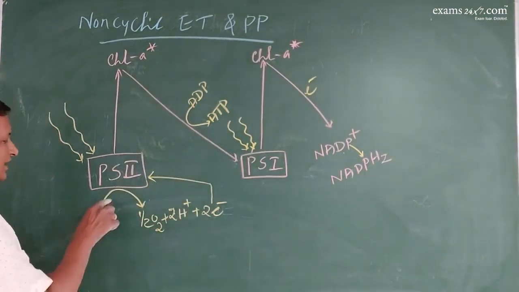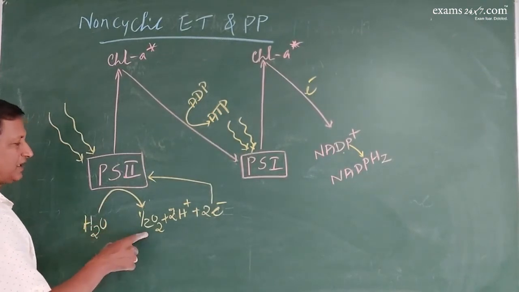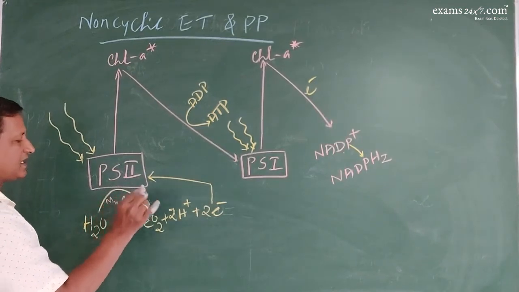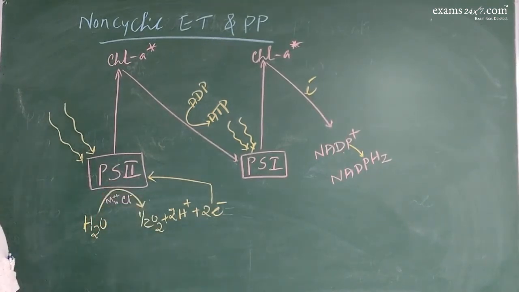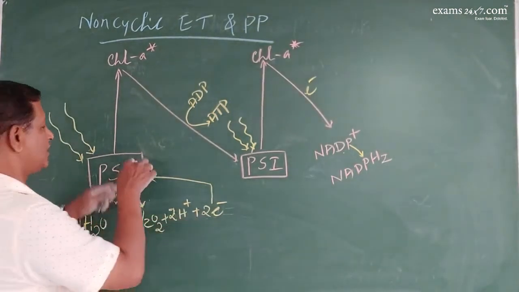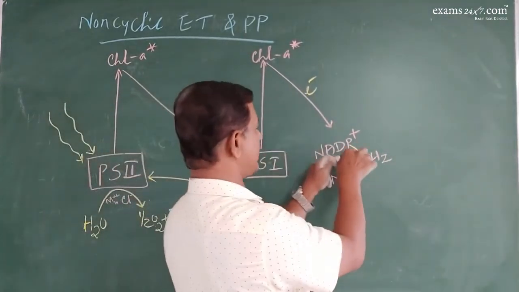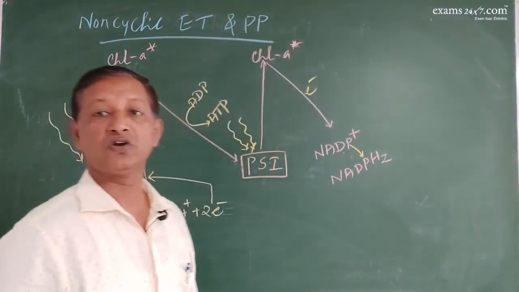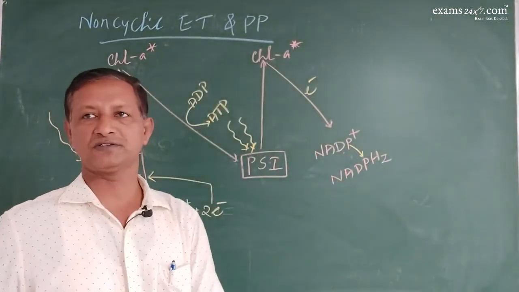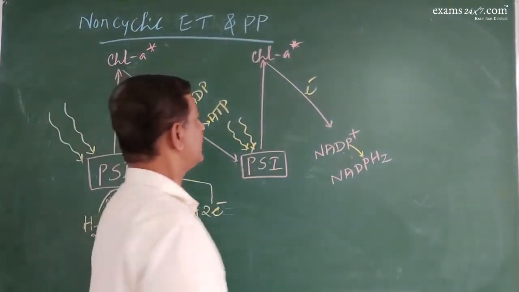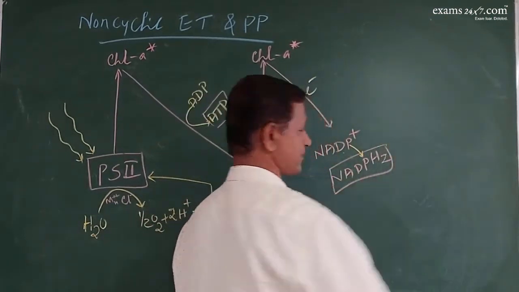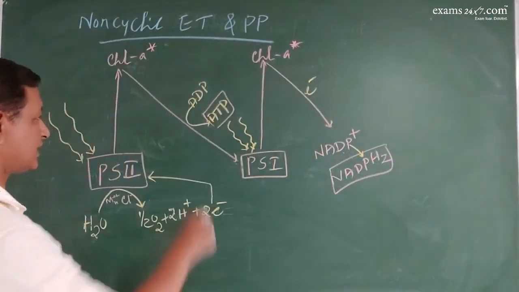So here the photolysis of water is associated with PS2, which occurs in the presence of manganese and chloride. Got it? The electrons of this are here, of this are here. That is why it is called non-cyclic photophosphorylation. The electrons have not come back to the place of their origin, so non-cyclic, and here there is production of ATP and NADPH2. So we have got two benefits.